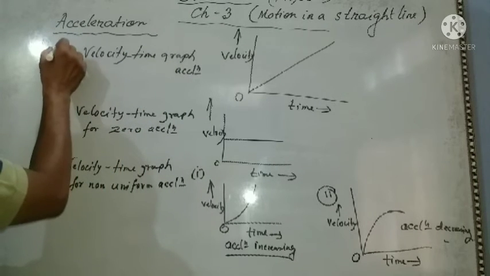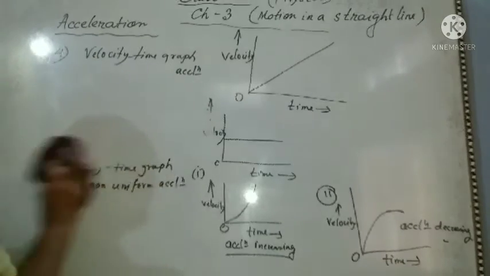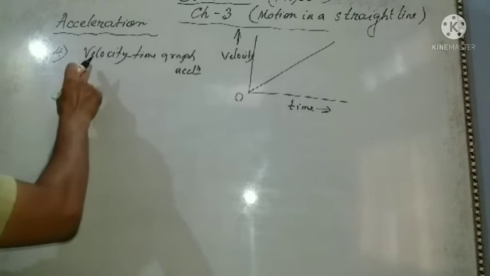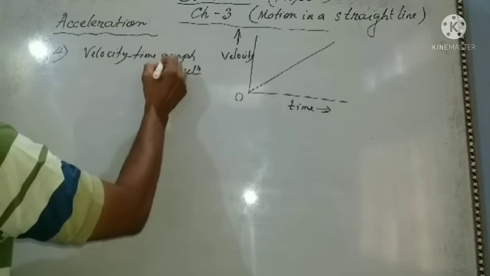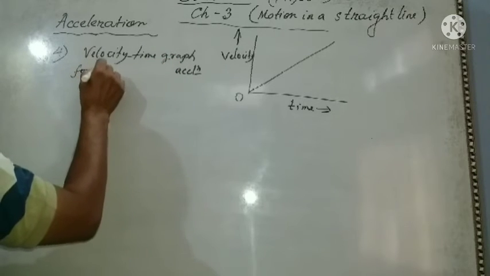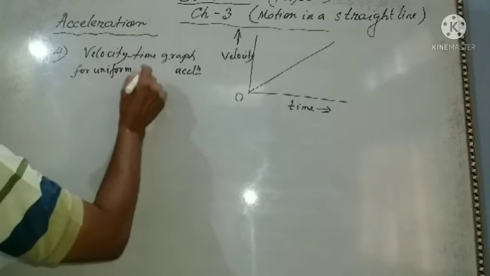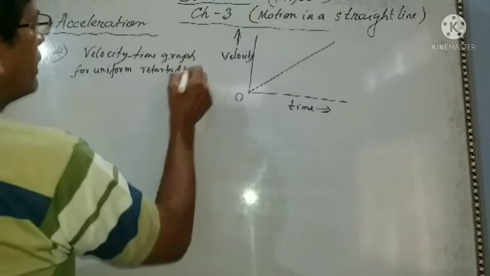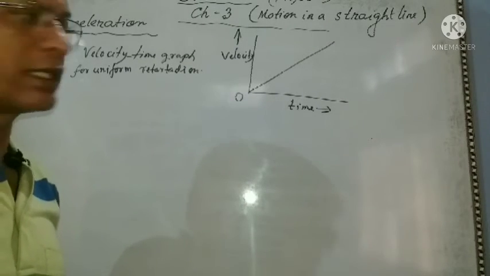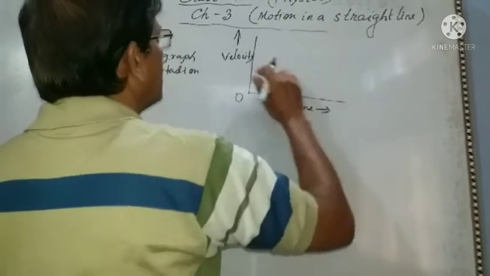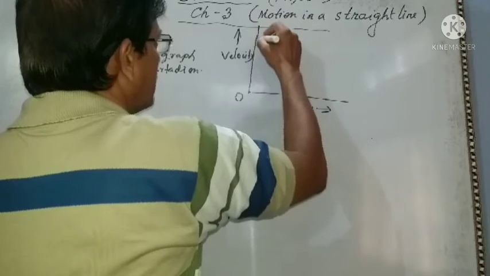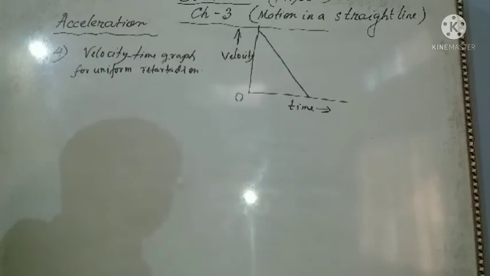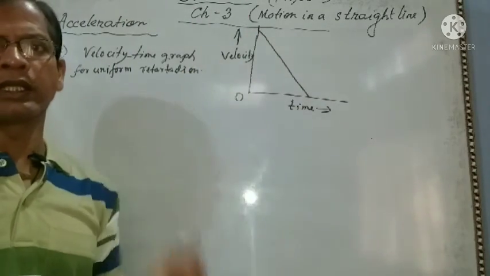This is the fourth graph. The velocity time graph for uniform retardation, that means negative acceleration, will be like this, with velocity decreasing uniformly.